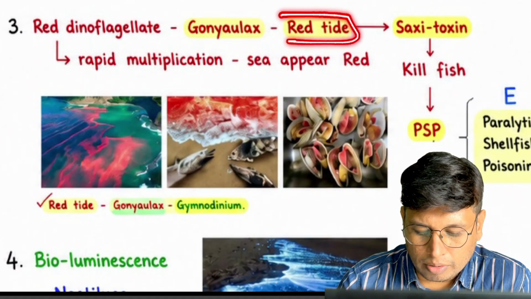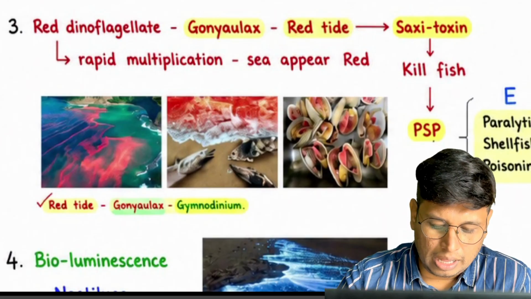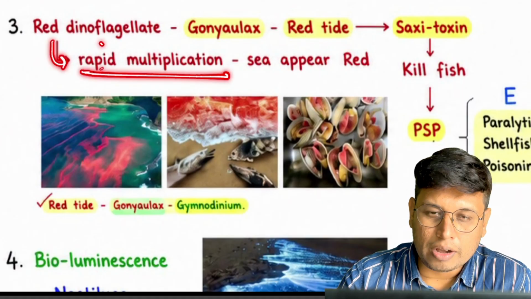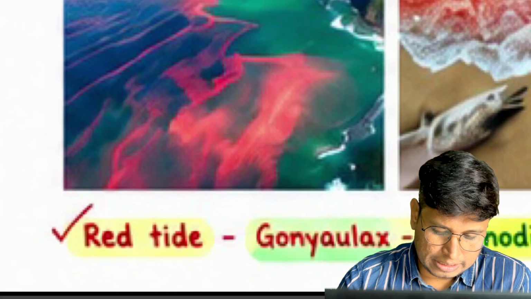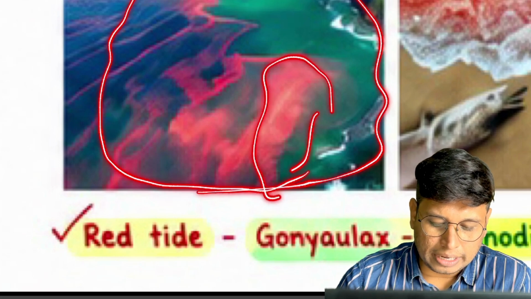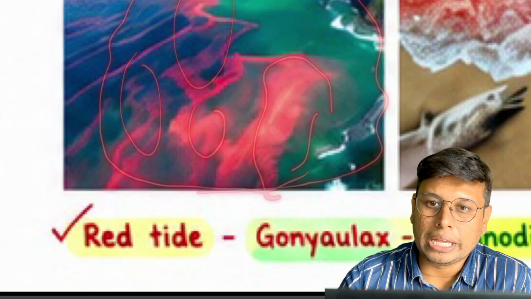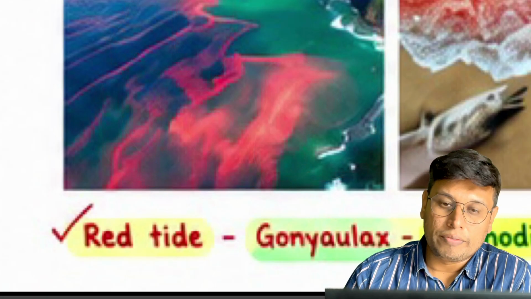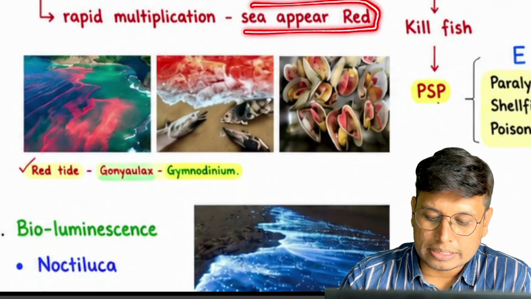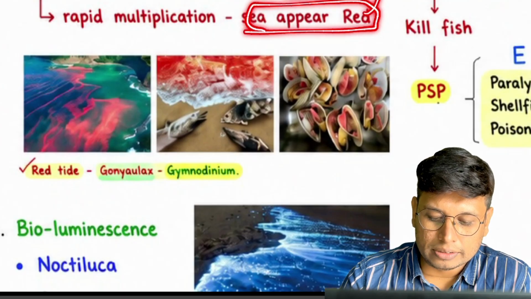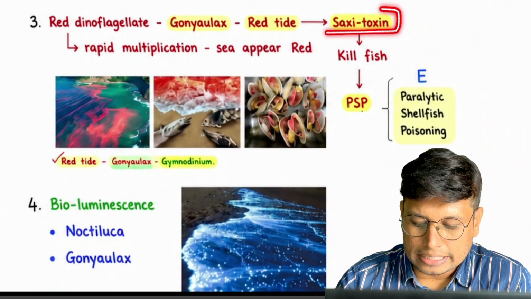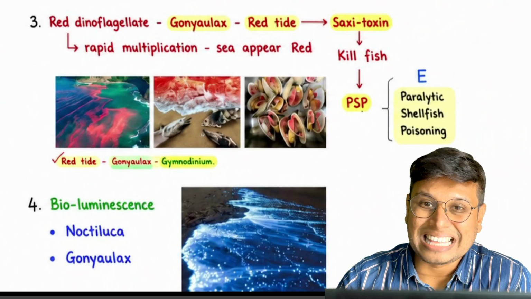How does the red tide phenomenon happen? When the tide comes, what happens? Overnight rapid multiplication of these dinoflagellates makes the entire area of the sea coast become red due to their sheer overwhelming number. The sea appears red, and each tide appears red too. So in red tide, Gonyaulax produces saxitoxin.